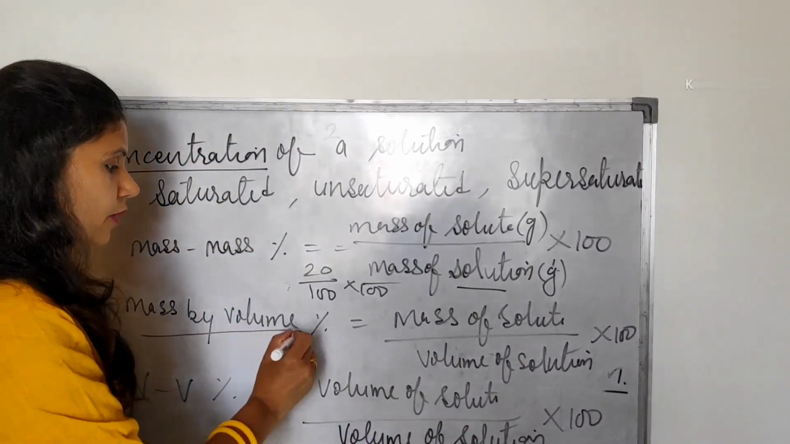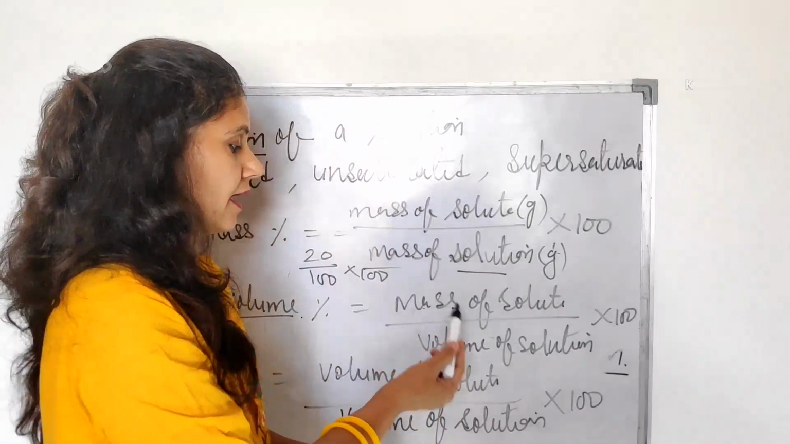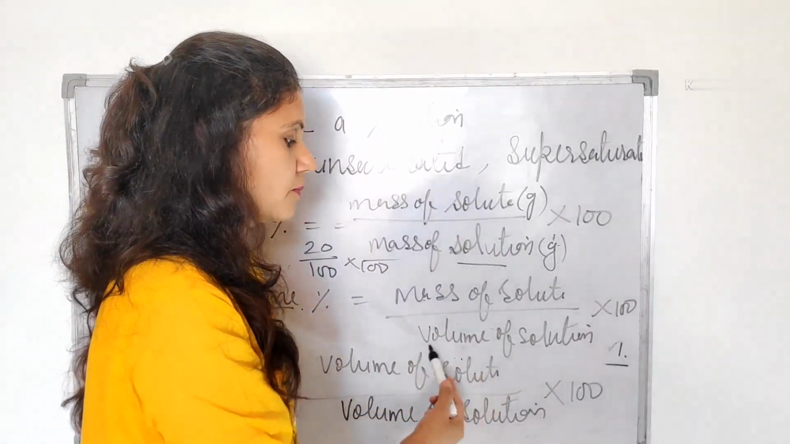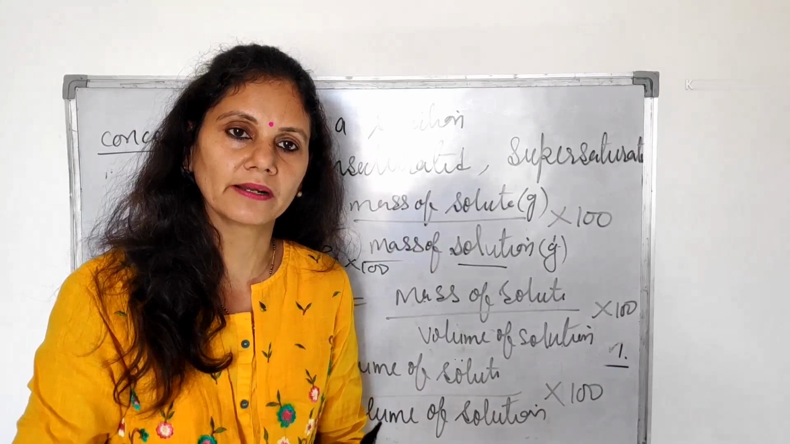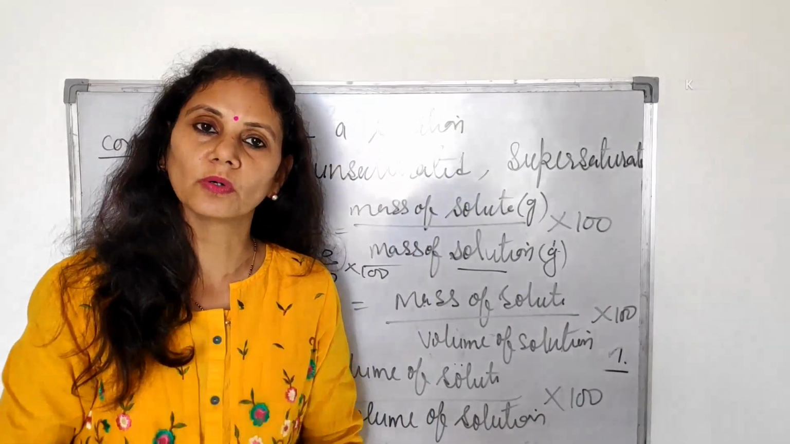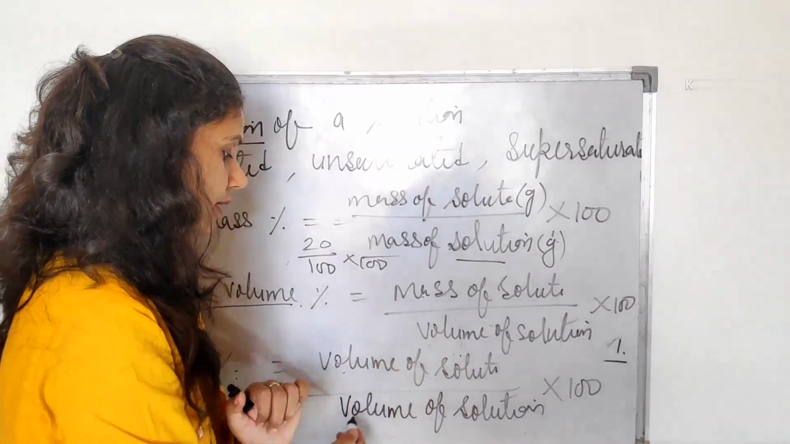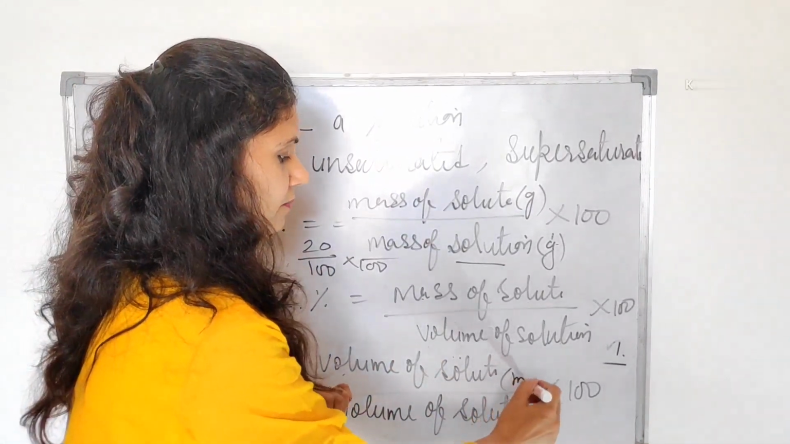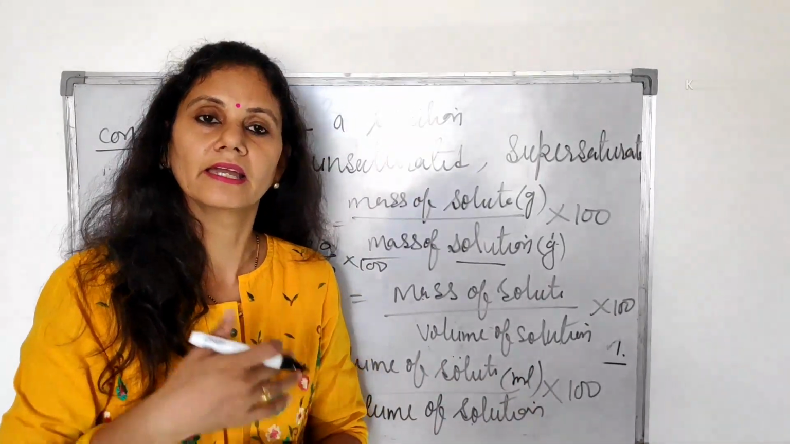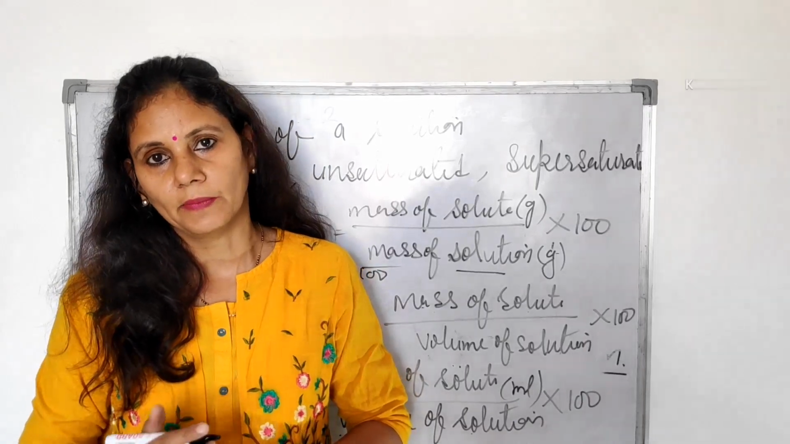After that, mass by volume percentage. If we are dissolving solid in liquid, then how can we find it? Mass of solute upon volume of solution multiplied by 100. The last is volume percentage. If both are liquid, then volume of solute upon volume of solution. It can be in ml, milliliter. It can be in liter also. 1 liter is equal to 1000 ml.